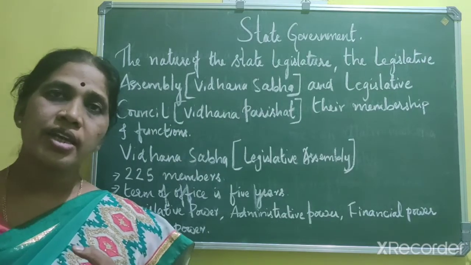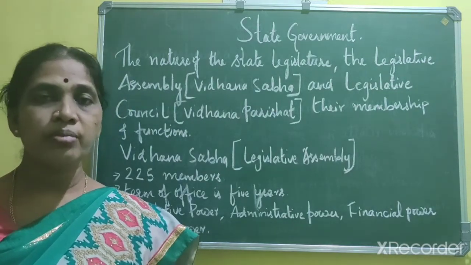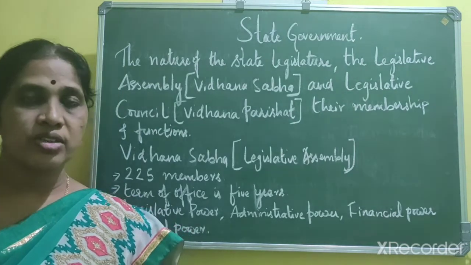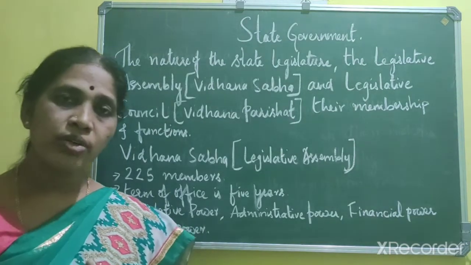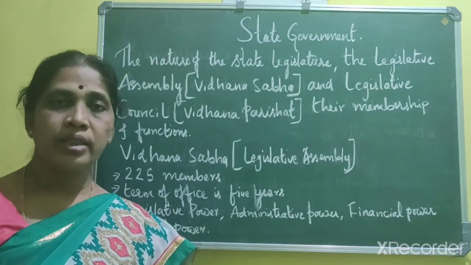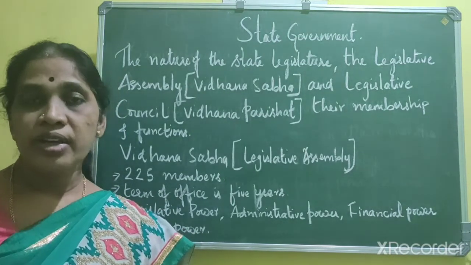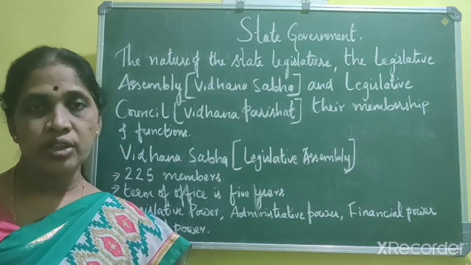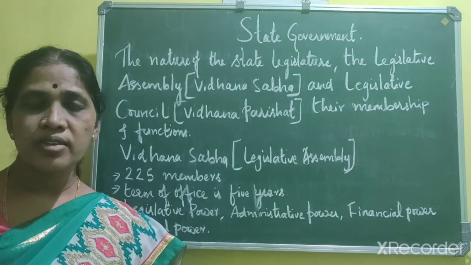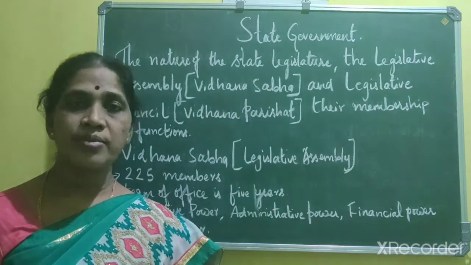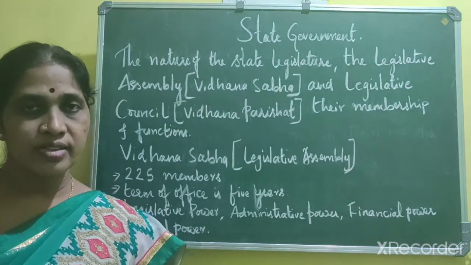Okay, and the state government has the power to make laws on the subjects under the state list. That means they have the power to make laws on communication, public health, animal husbandry, agriculture, etc. So the state government has the power to make laws on the subjects which come under the state list.